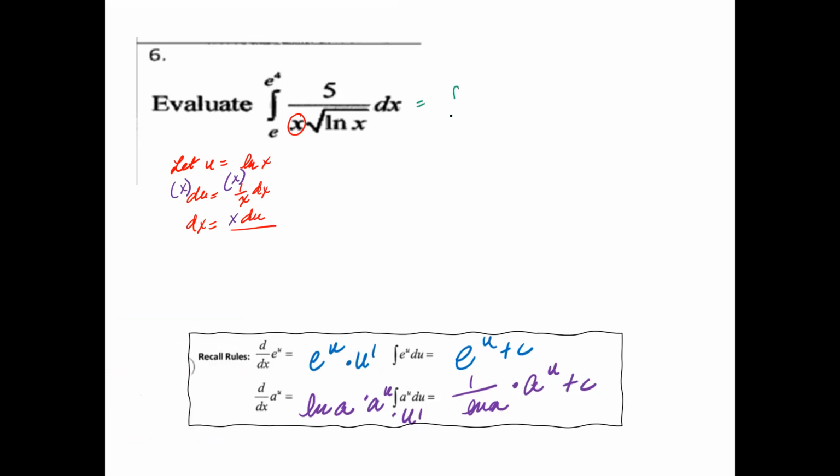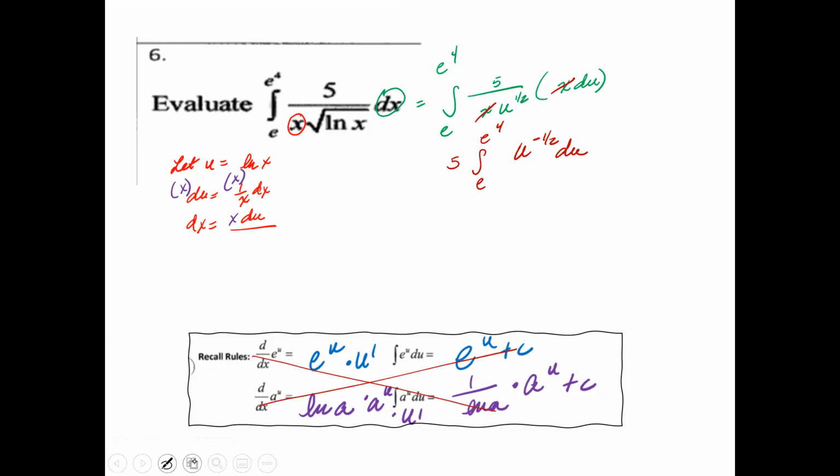Now let's rewrite this. Here's the integral from e to the 4th, 5 over x times u to the 1/2. Replace your dx and you'll have an x du. And it was perfect because this part will cancel, which is great. I can move my 5 to the outside, and bring that u up to the front, du. I don't have to use any of the rules here. Instead, it'll just be a simple reversal power rule.